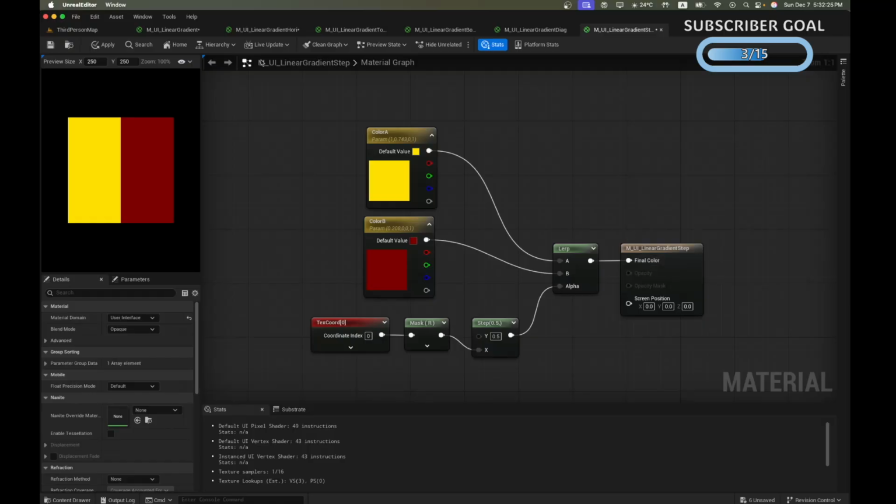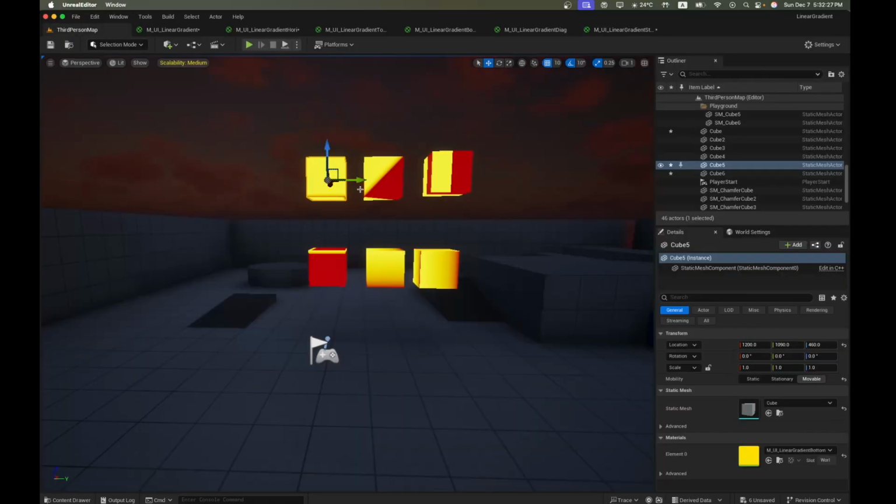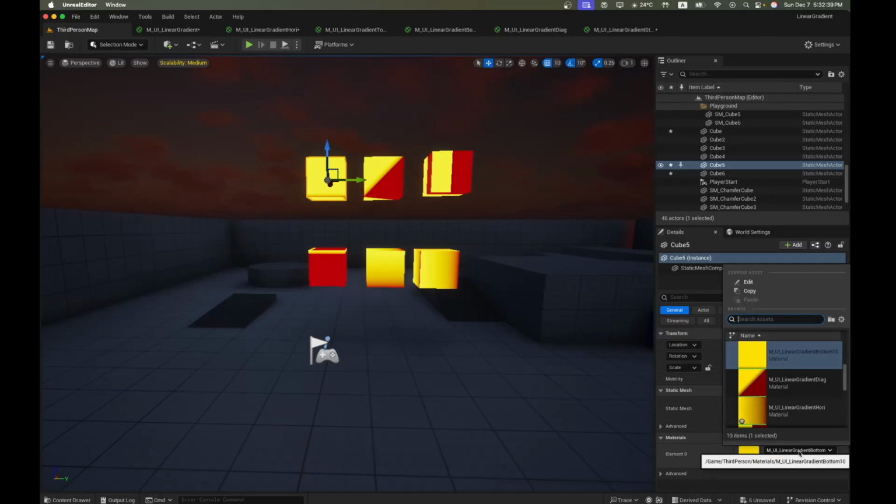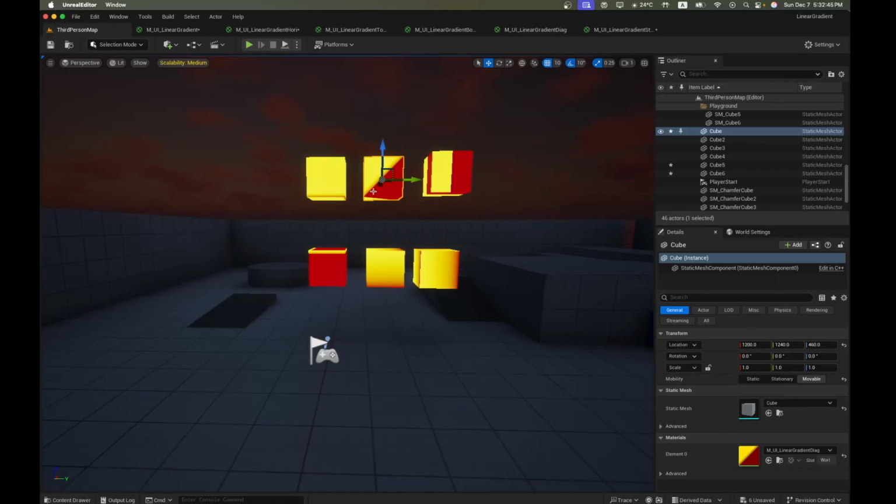Let's see how this looks in the map. I have created 6 shapes over here, and each of these shapes has one of the 6 different types of materials that we have created. We can see in the details menu over here, we have the bottom 10 gradient. Over here we have the diagonal, here we have the step function, here is the horizontal gradient, here is the vertical gradient, and here is the top 10 gradient.